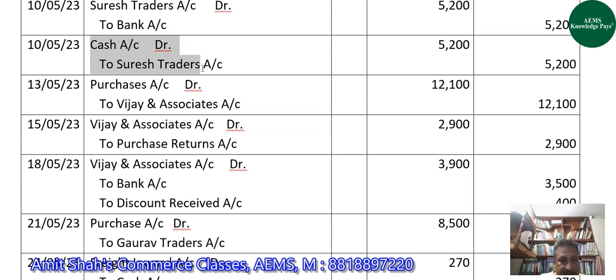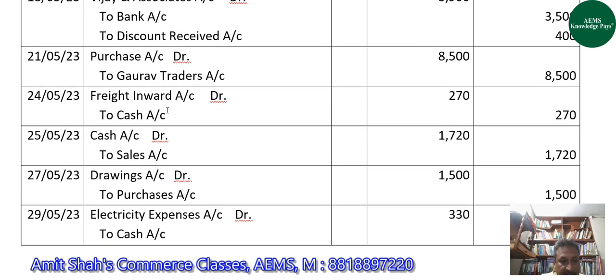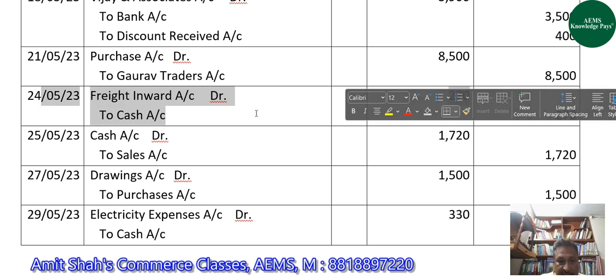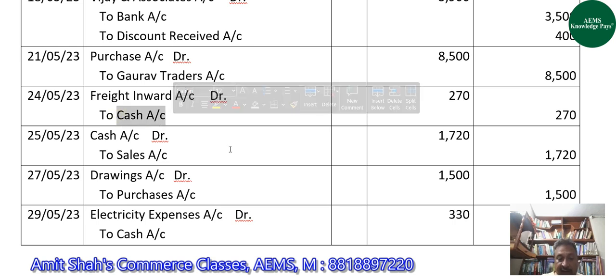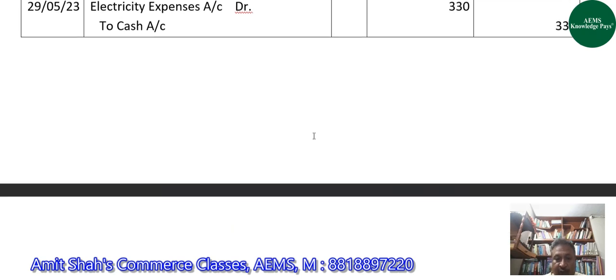Now, after this, cash account is involved for payment of freight inward on 24th May of rupees 270. So, on the credit side of cash account, we will write freight inward account because here cash is getting credited. And we have to post this transaction in cash account. So, on 24th May 2023, on the credit side of cash account, we will write by freight inward account with 270 rupees.